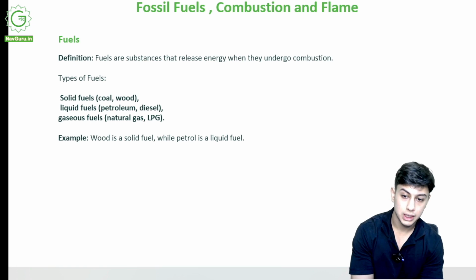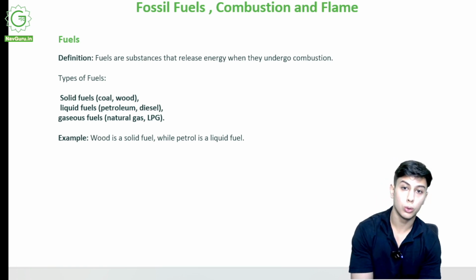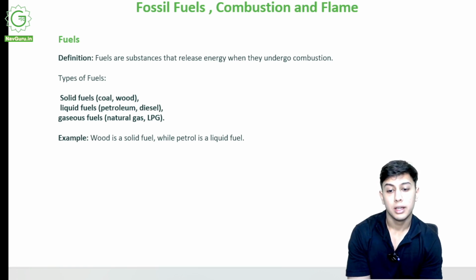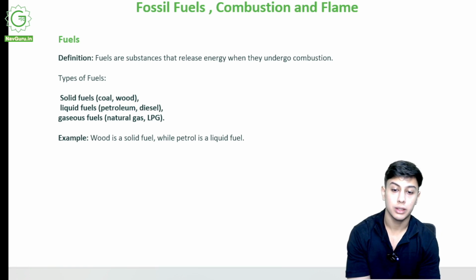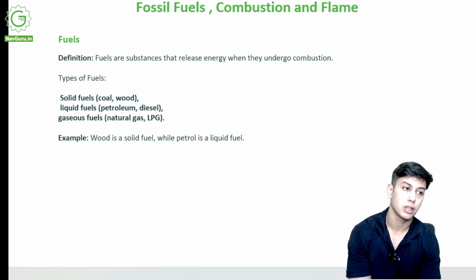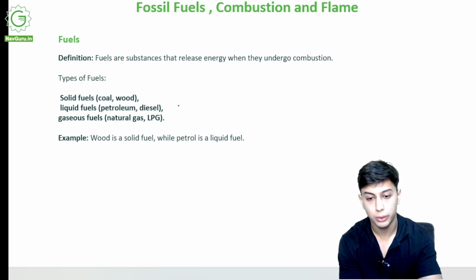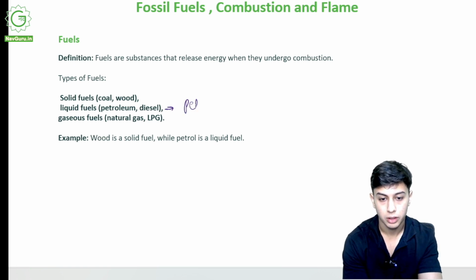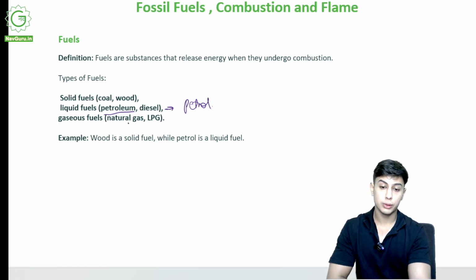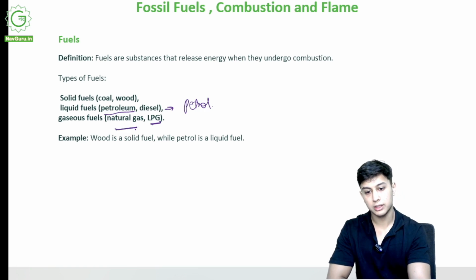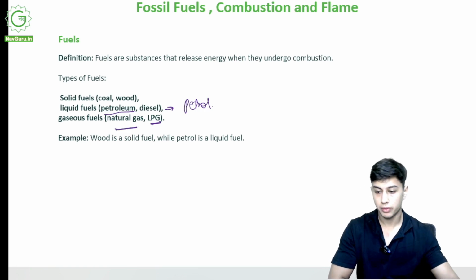Fuels are of various types: solid fuels, coal, wood, paper, etc. Liquid fuels, petrol, diesel, alcohol, gasoline and petroleum products. Gaseous fuels, fuels that are gas. Gases that can catch fire and give me energy are LPG, natural gas.